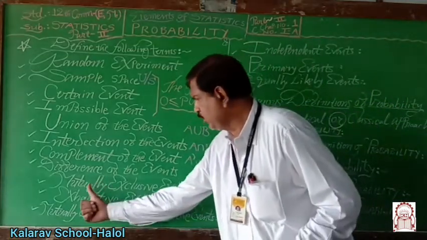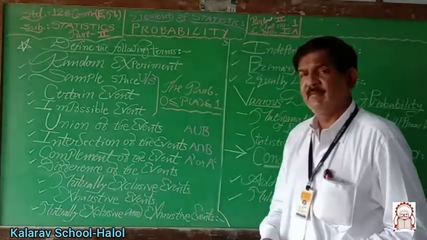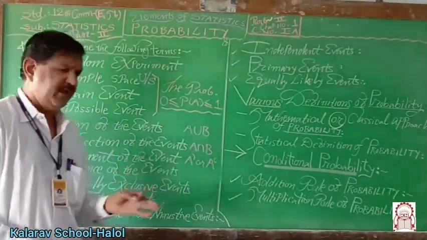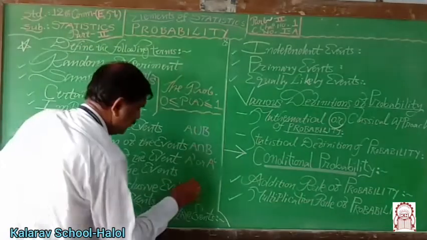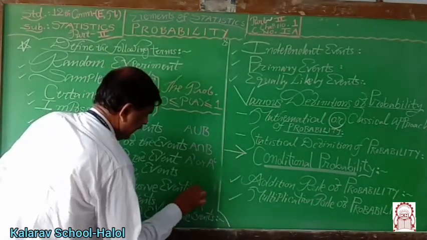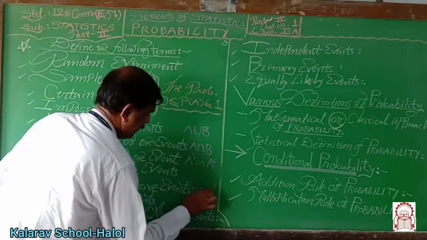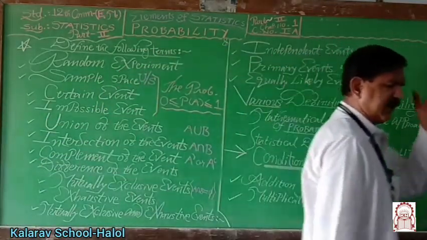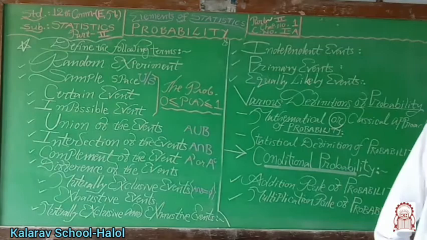Mutually exclusive events means A intersection B equal to null set or phi, or empty set.